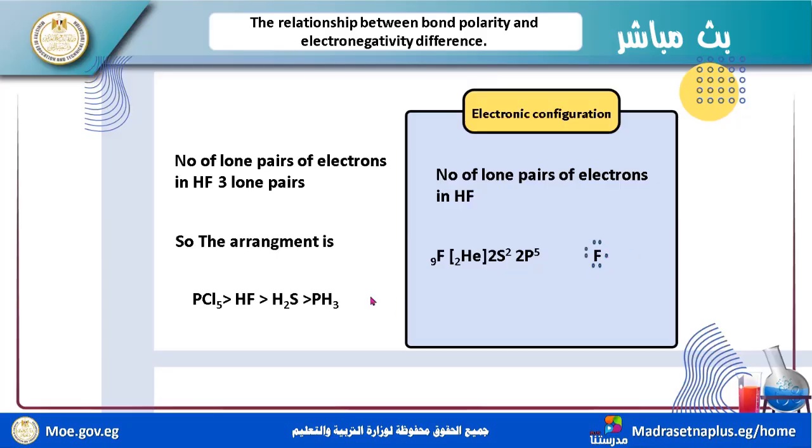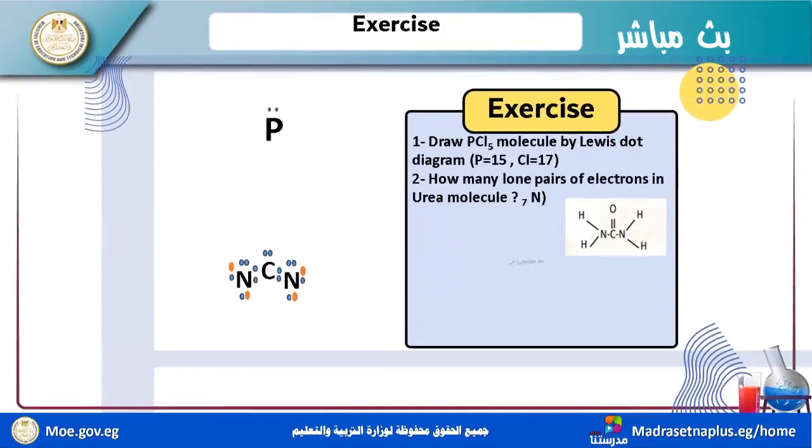So the arrangement is PCl5 with 15, then HF, then H2S, and BH3. This is the arrangement according to the number of lone pairs of electrons.